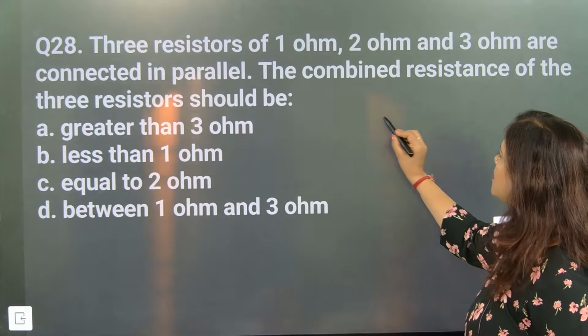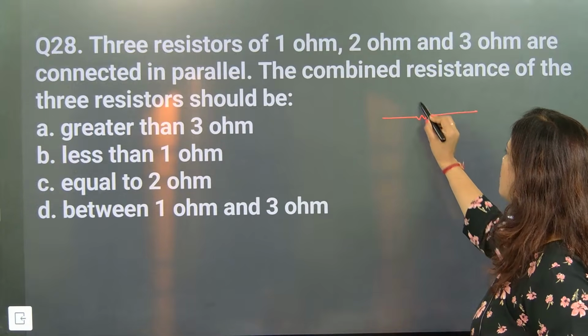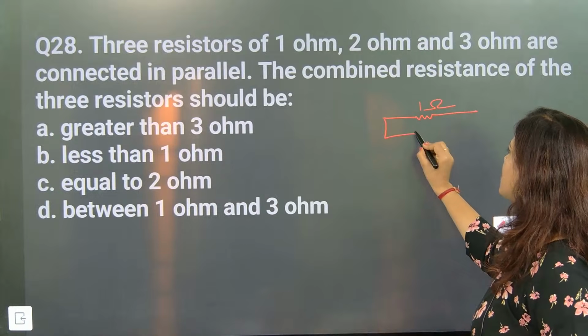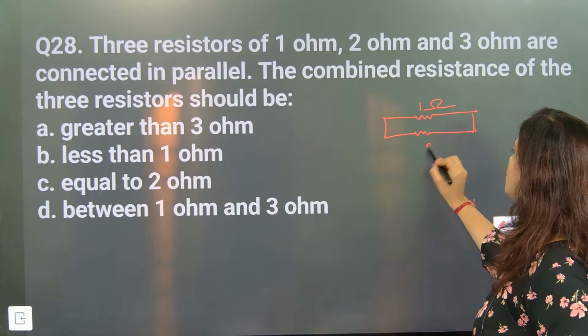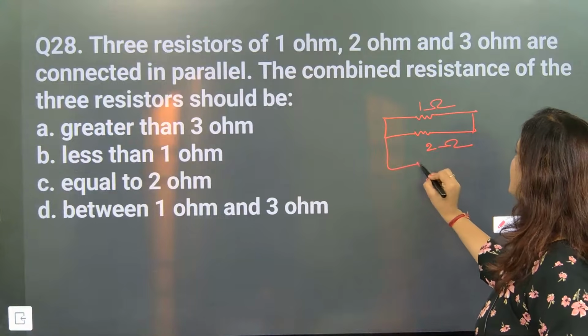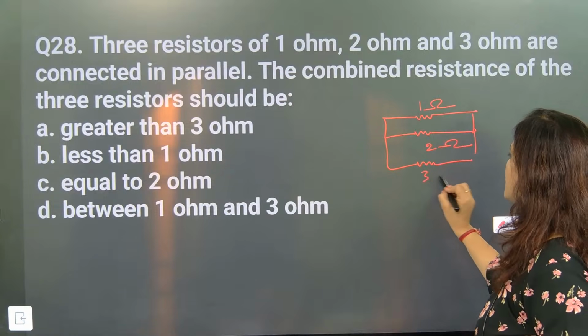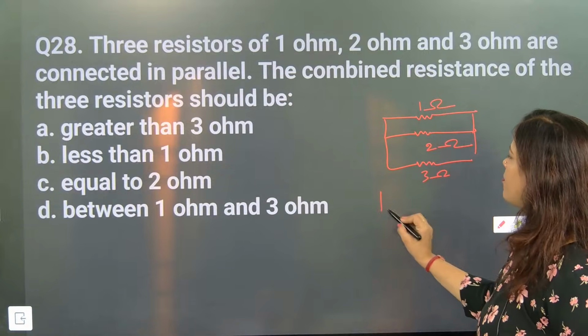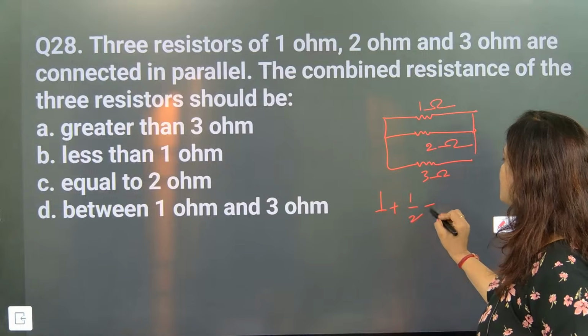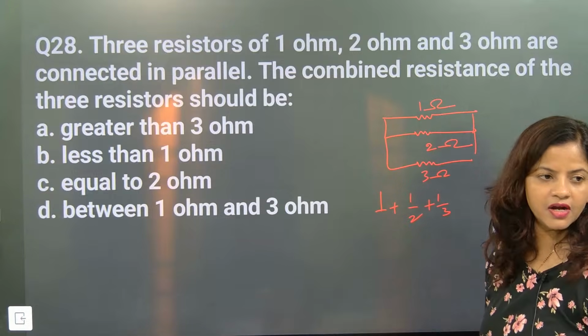See, so here parallel means this part is 1 ohm, this part is 2 ohm, and this part is 3 ohm. So definitely it will be 1 plus 1 by 2 plus 1 by 3. Understood?